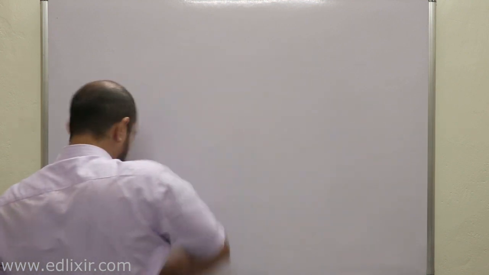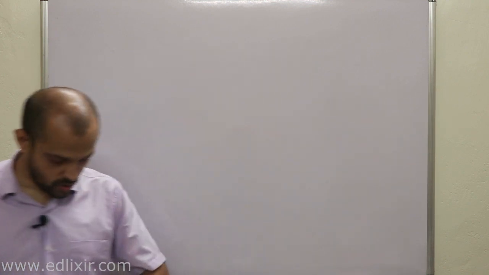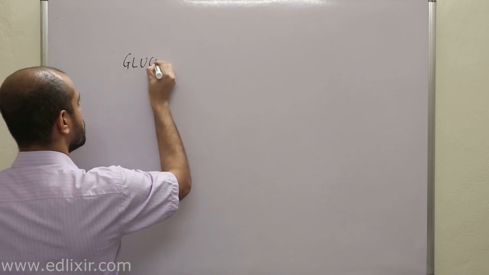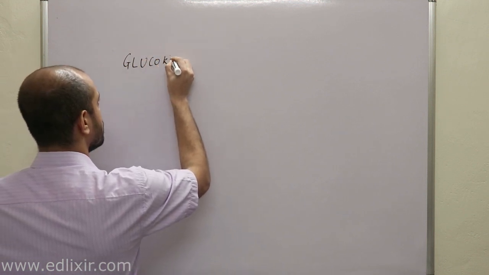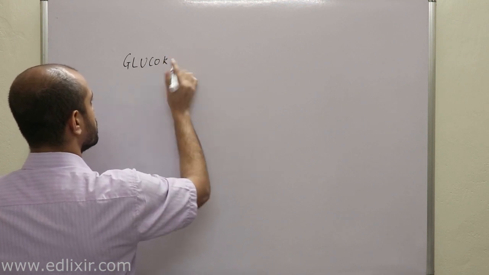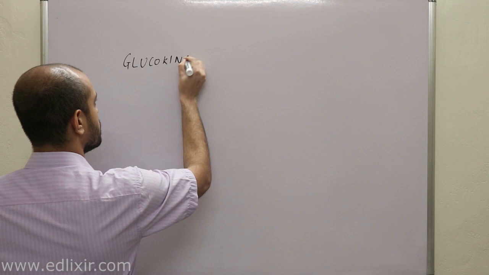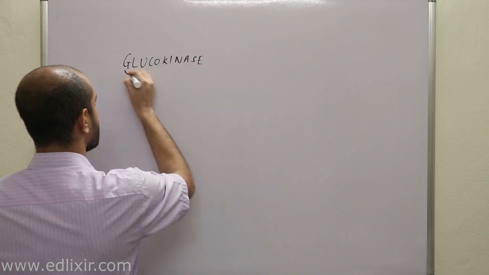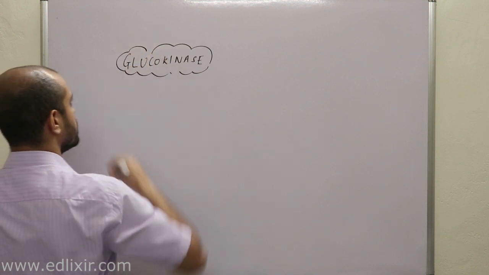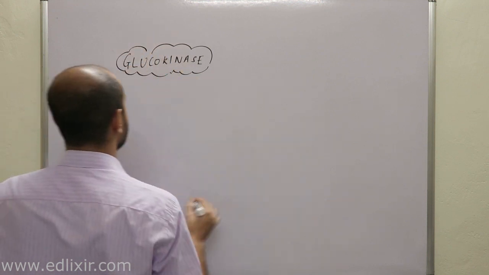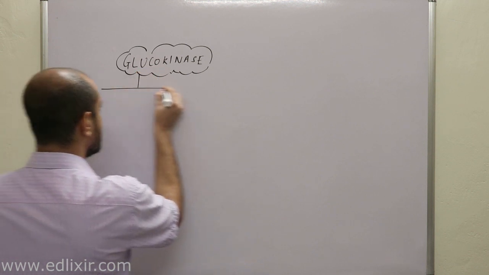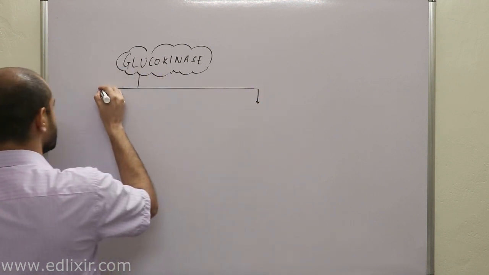Now we will be talking about glucokinase. This is your glucokinase. We will be discussing glucokinase with respect to again those 4 points.